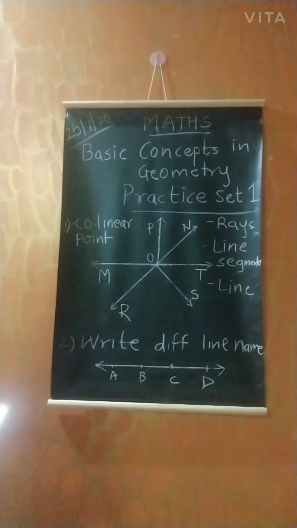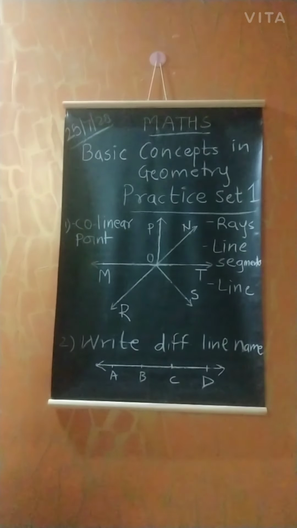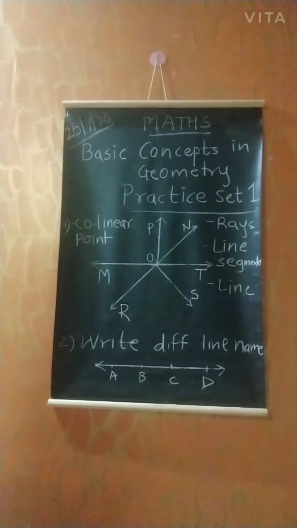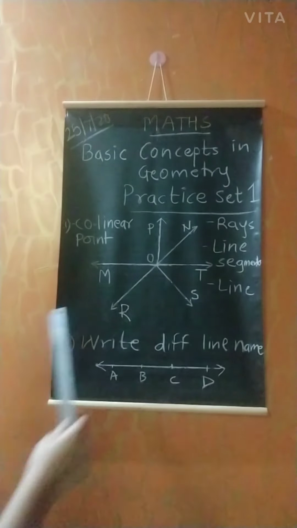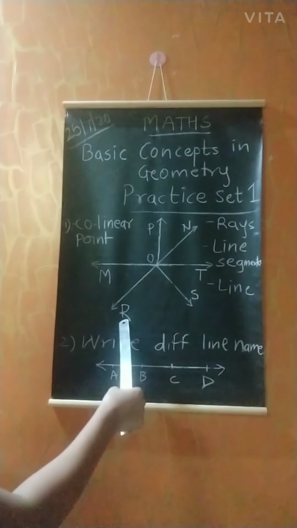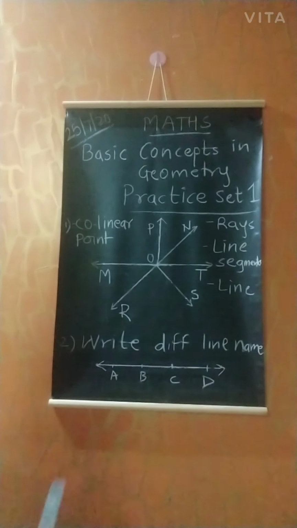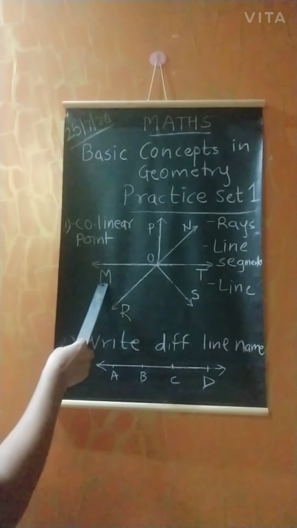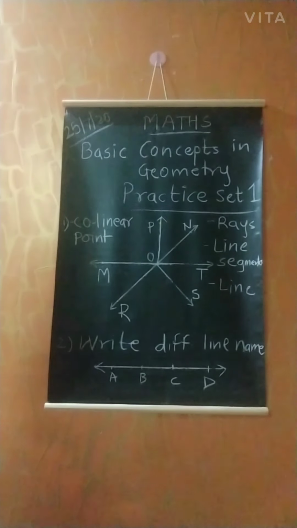So you can write point M, point O, point T as the answer, right? Next, or you can write points MOT. And see here, R, O, N are also in a straight line, so they are also collinear points. So points MOT and points RON are collinear points.